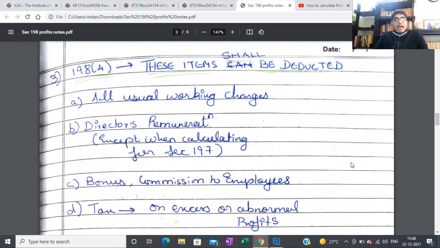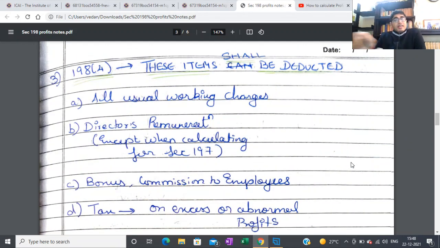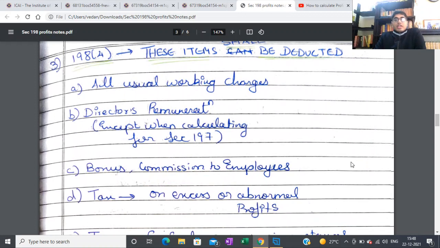Next is items that shall be deducted. So items that can be reduced. Basically, all your expenditures, all usual working charges. If you're a manufacturing company, it's your cost of materials consumed, etc. In the service sector, also your salaries, travel and conveyance, all that good stuff. Miscellaneous expenditure, everything that is pertaining to your operations, you will be deducting it. That's fine.